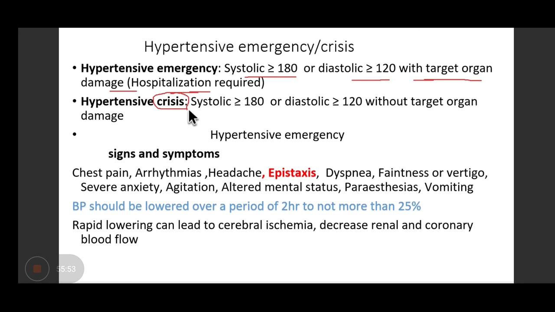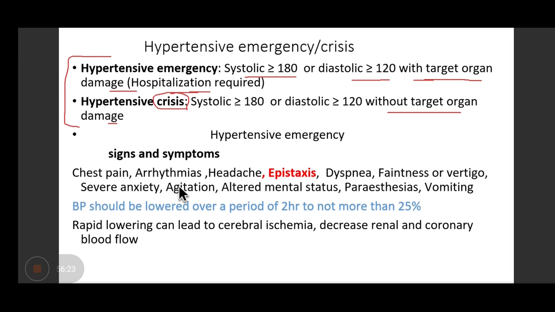Whereas in the case of a crisis, without target organ damage, the BP is 180/120. Aggressive treatment is required in both of these conditions. But when we say aggressive treatment, what we mean is that BP has to be reduced over a period of time, not immediately. Otherwise, it can lead to cerebral ischemia. So over a period of time, the BP should be reduced.